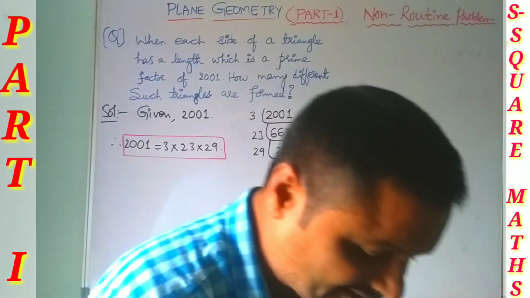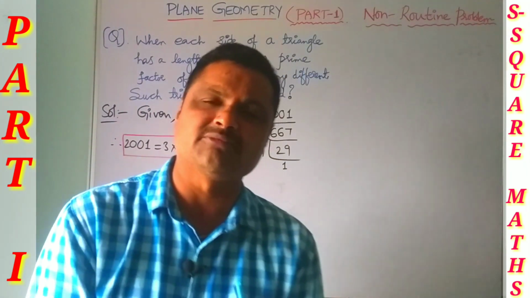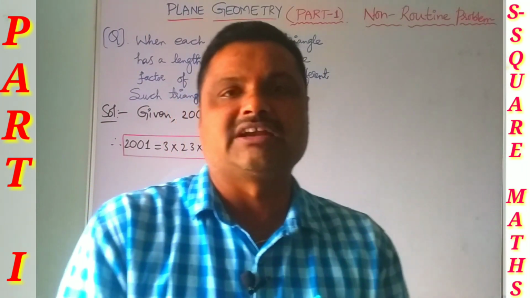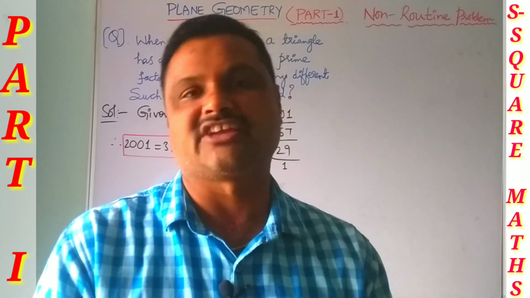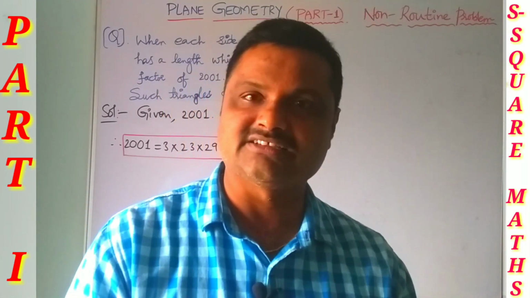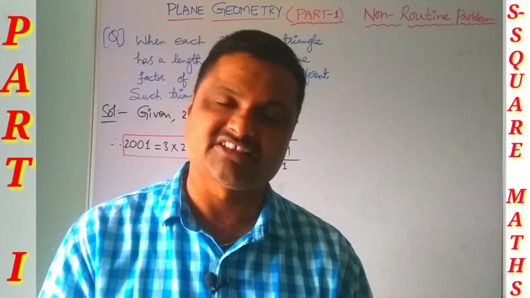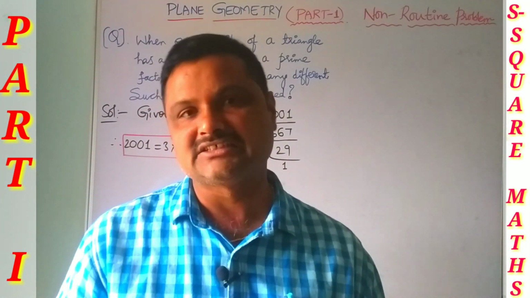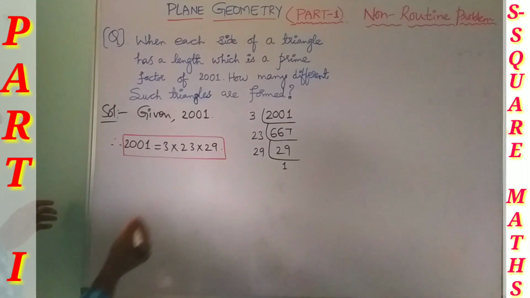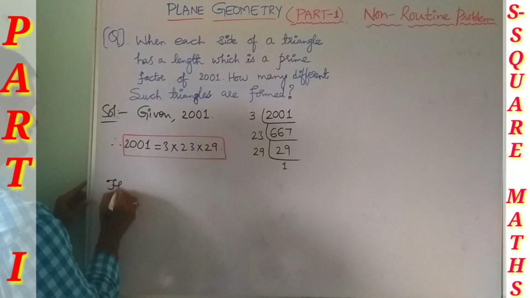You know very well that in plane geometry, whatever sides are given, you have to check the property of a triangle: the sum of any two sides of a triangle must be greater than the third side.